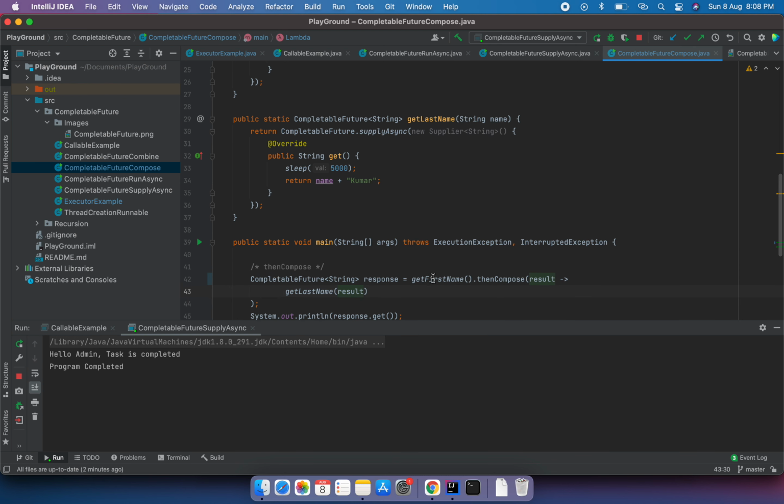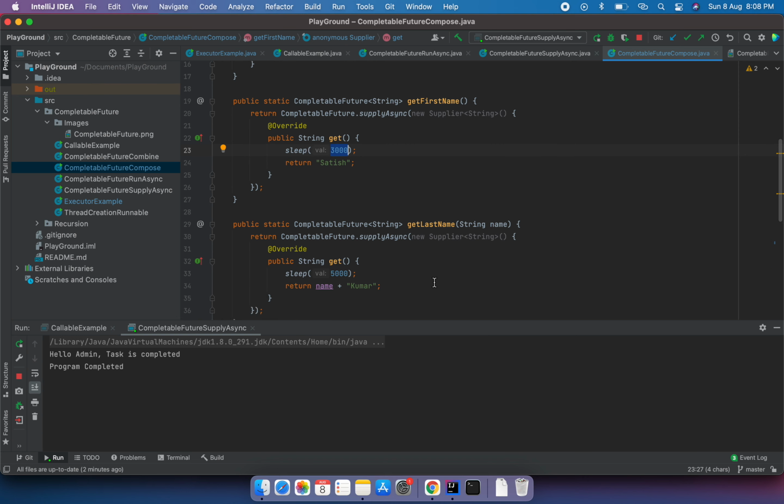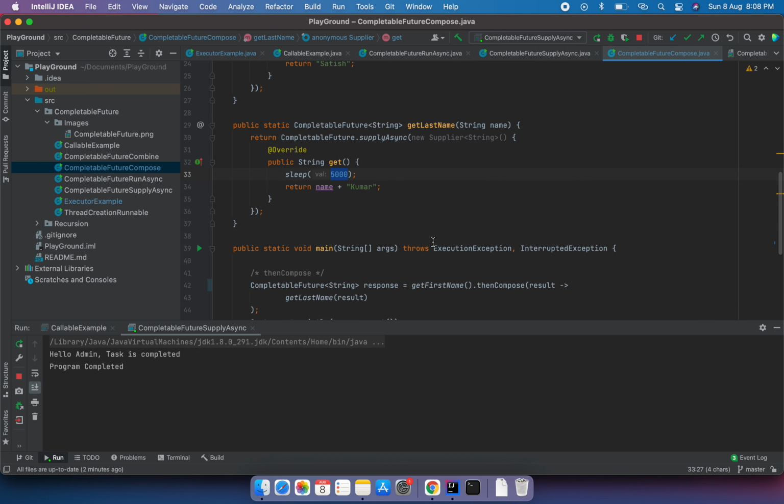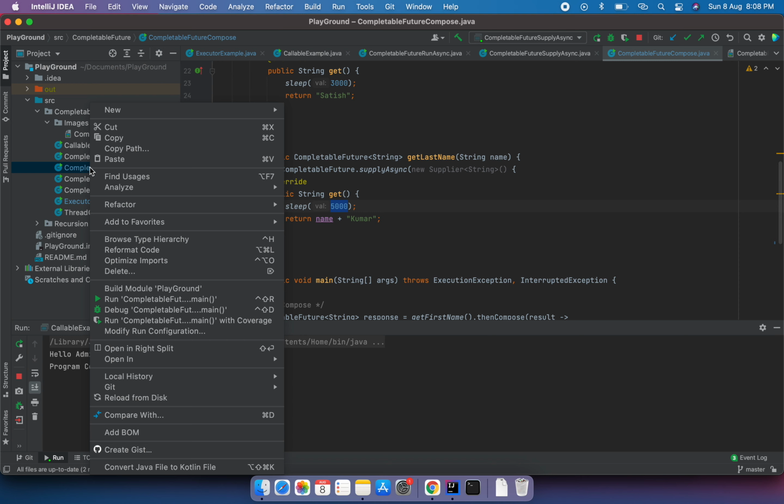The catch here to notice is that when we get the first name, there is a delay of 3 seconds, and when we get the last name, there is a delay of 5 seconds. So let's run this program and see the behavior, how it is actually running.